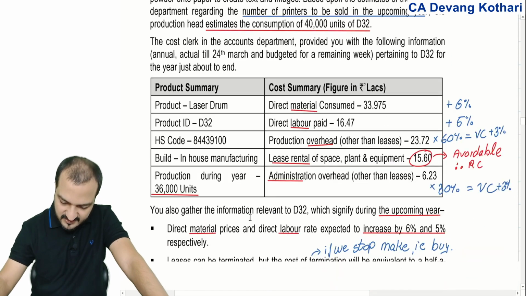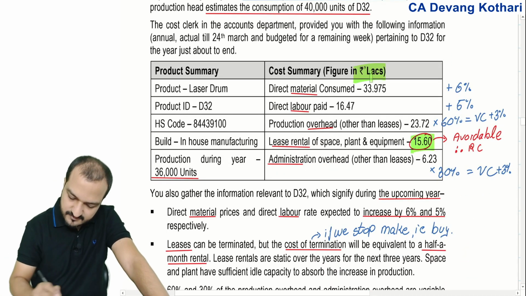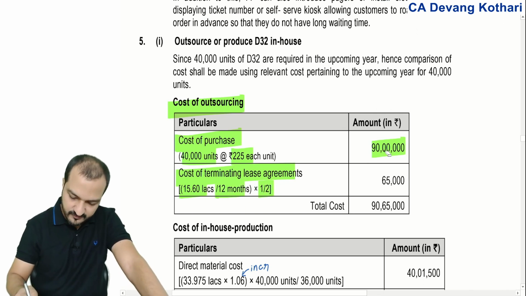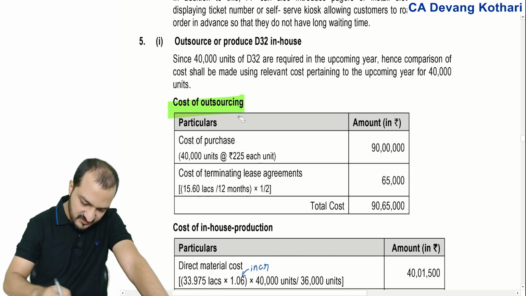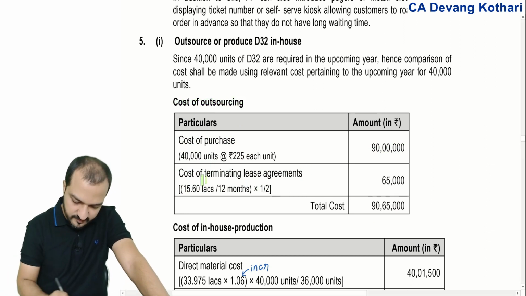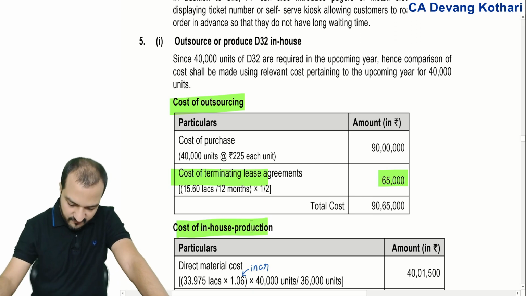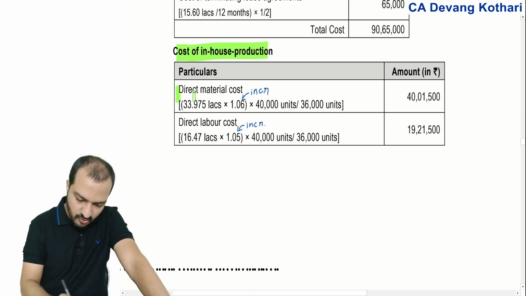My annual lease rent was 15.6 lakhs. So monthly will be divided by 12 months, and half month will be into half month, right? Half month lease rent you have to pay as the cost of termination that you add in my cost of buy. And then cost of make will involve material cost, which was